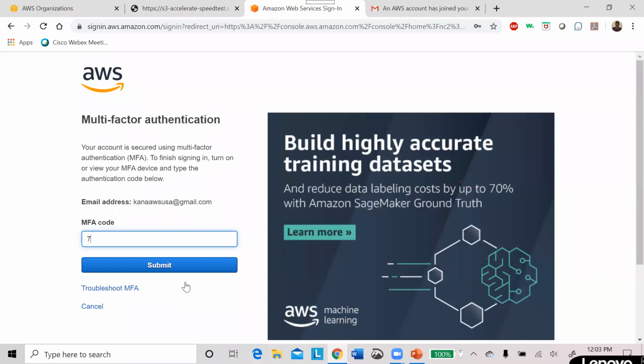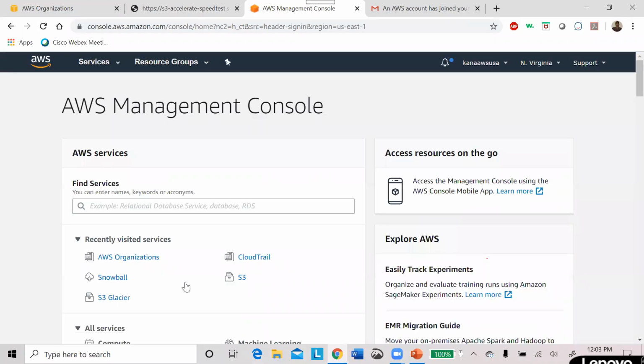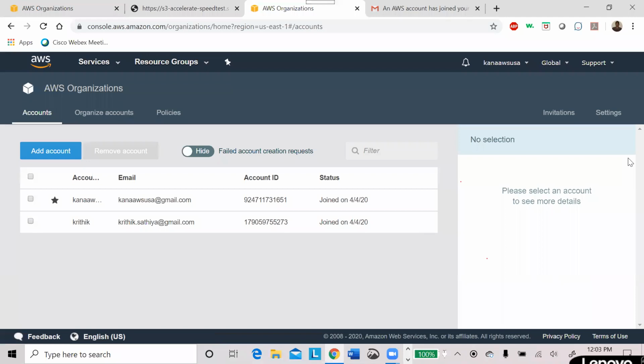It is 754982. Now I'm going to authenticate. That means AWS Organizations, which is the service I recently used here. If we see, earlier we had only one master account here. Now we have added one more account.